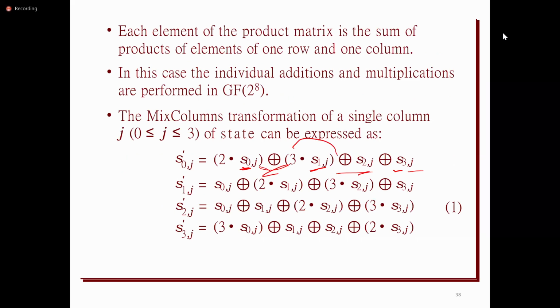After multiplication, it will get 8-bit data. If there is any carry, it is going to discard it. And then it is going to perform the XOR operation. The result it gets will be stored in S'0j, where the column j may be 0, 1, 2, 3, whatever the column. For all the columns, it is going to follow the same rule.